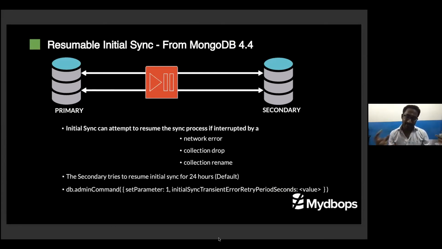I'm talking about before 4.4, with primary and secondary. I have a primary, and the secondary node is doing an initial sync. This primary node goes down. In some worst case, it goes down or the network gets interrupted.